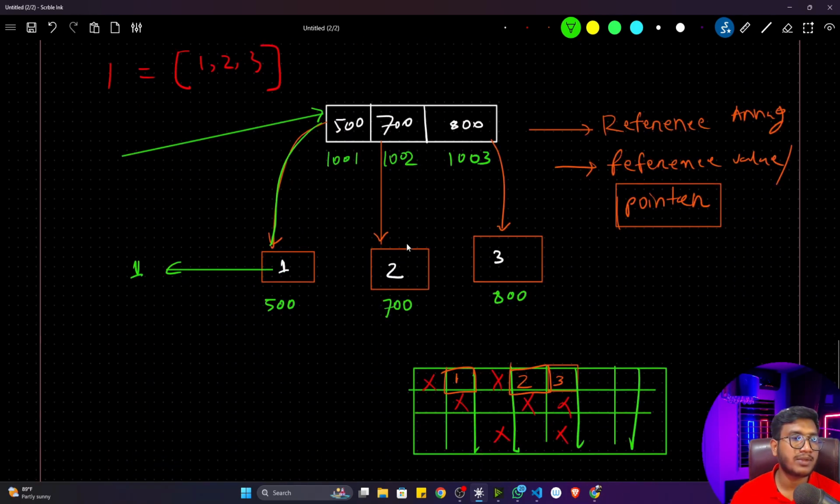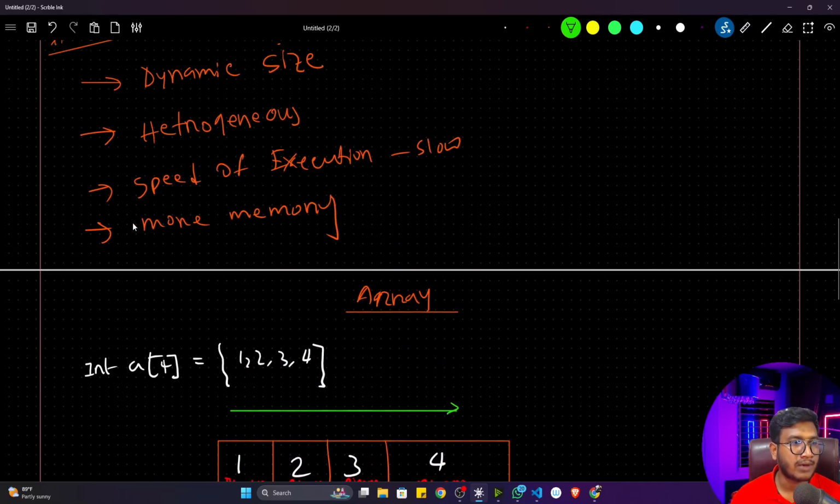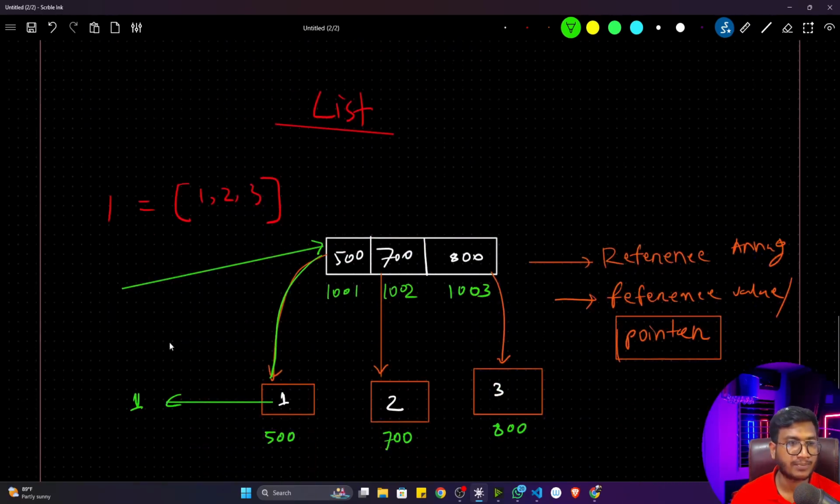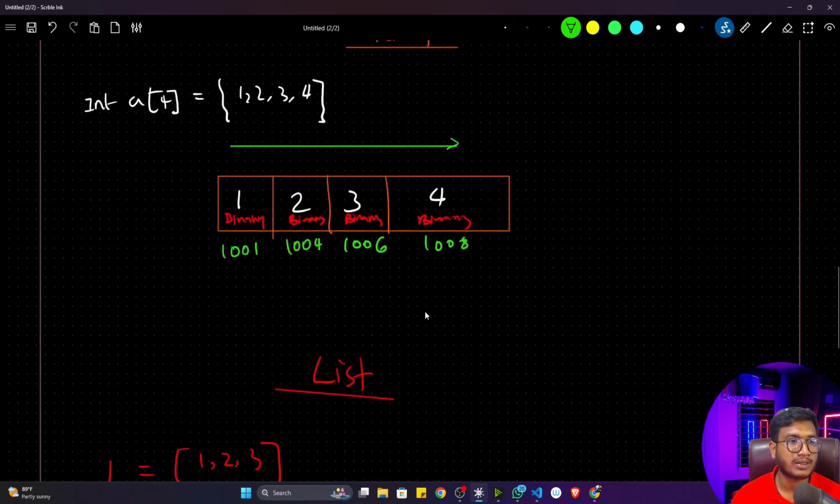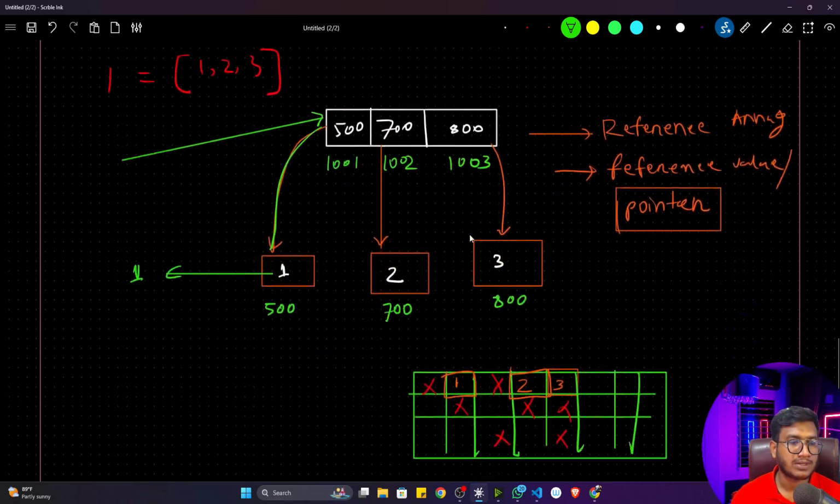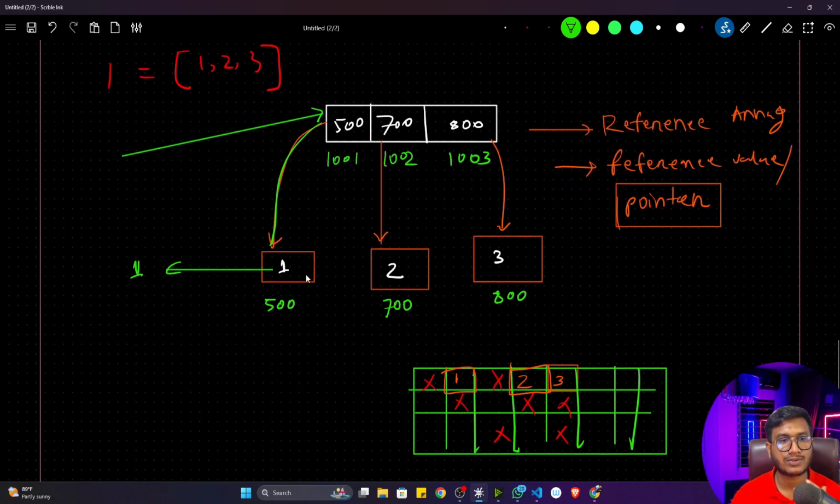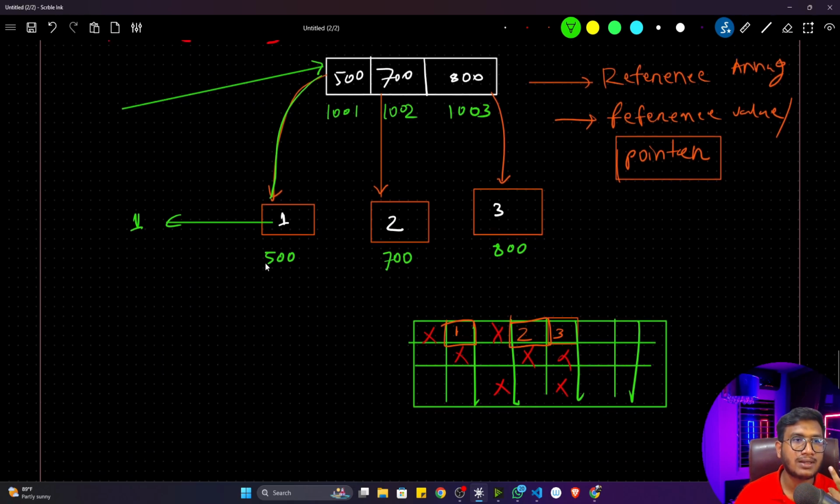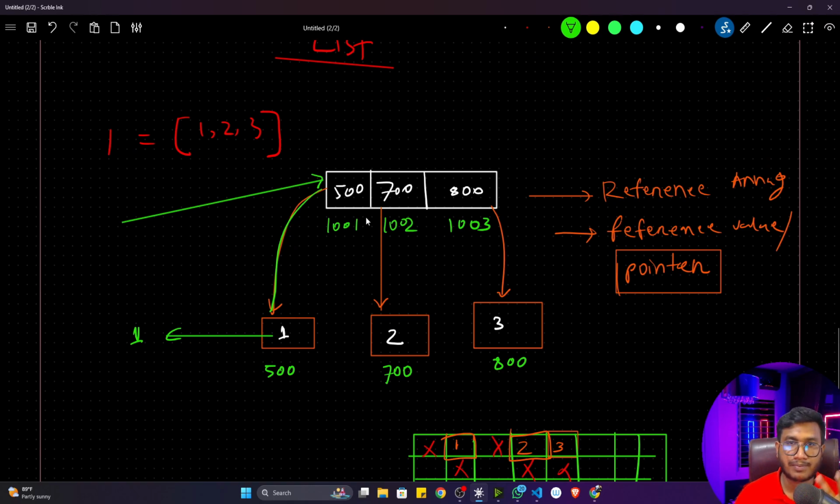Now from this particular example, I think you are automatically getting why it is taking more memory. This particular list is taking more memory than your array. You can see it is creating two different blocks. That's why it's taking more memory. It is storing the value as well as the reference address of that particular value.